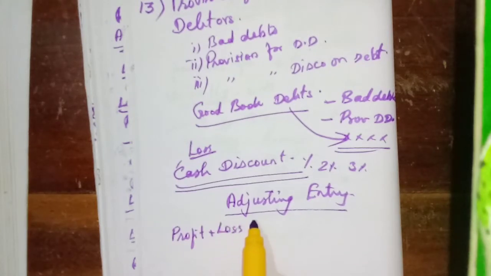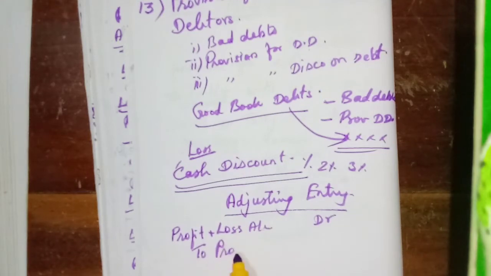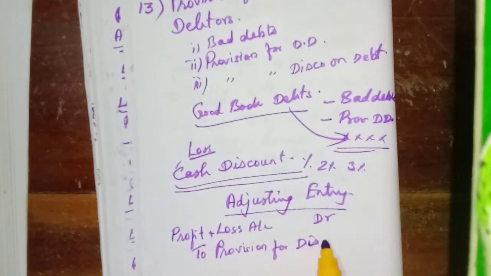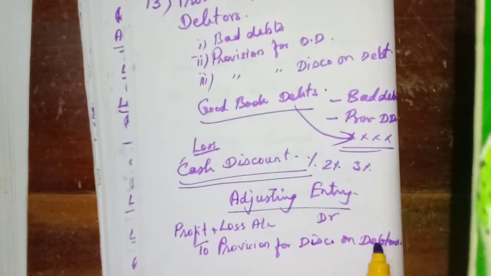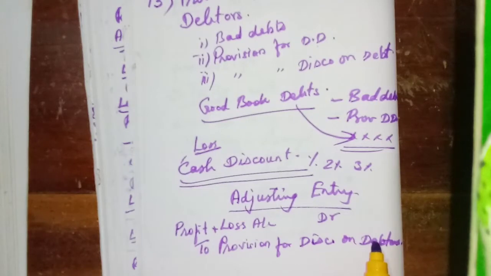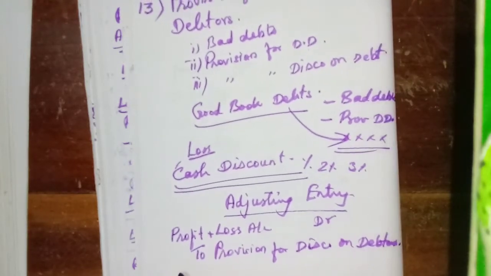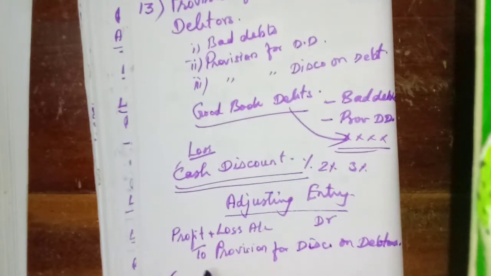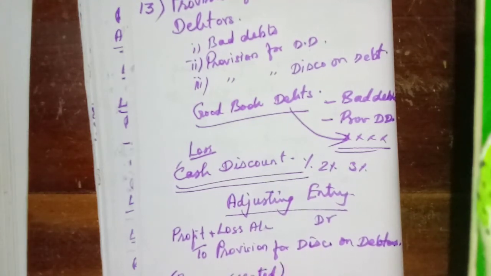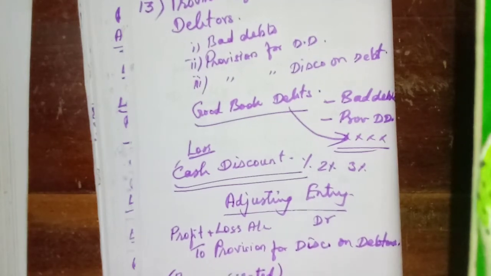Profit and loss account, debit, to provision for discount on debtors, liability. Provision for discount on debtors created. That's the adjusting entry.